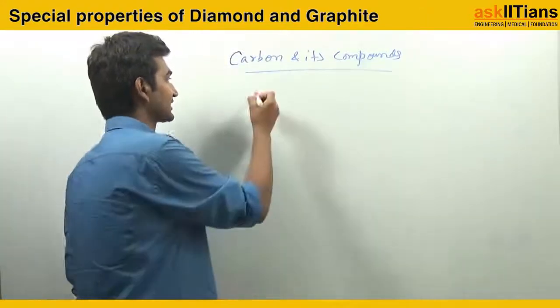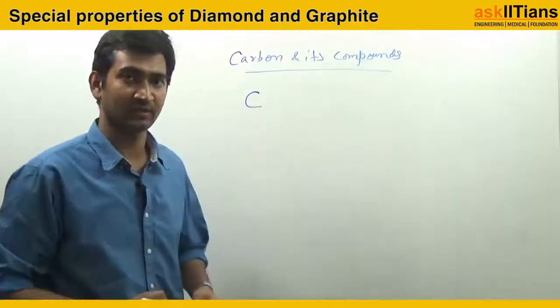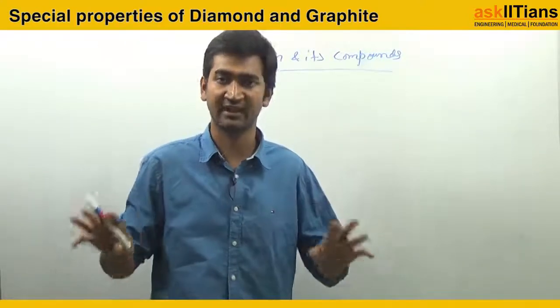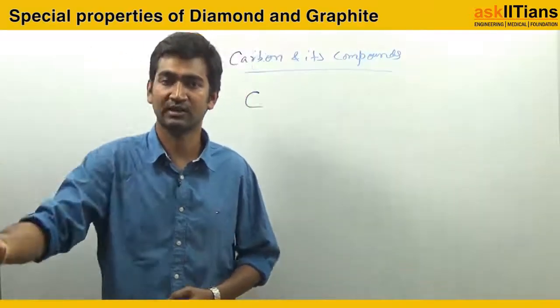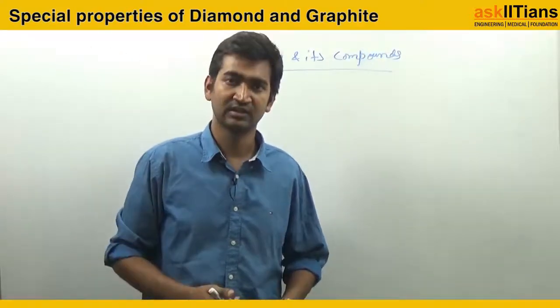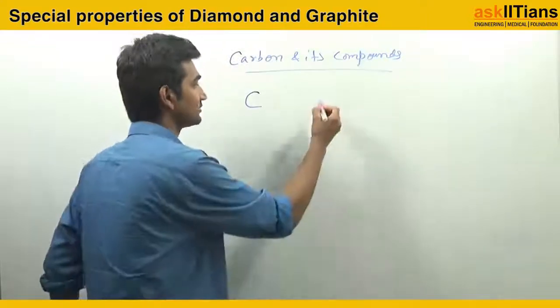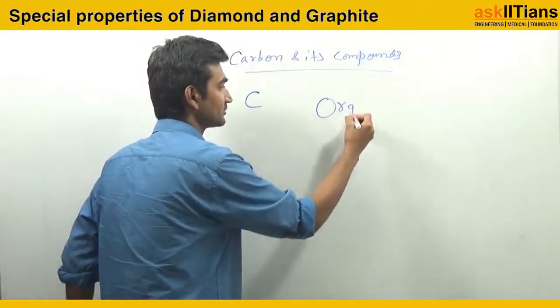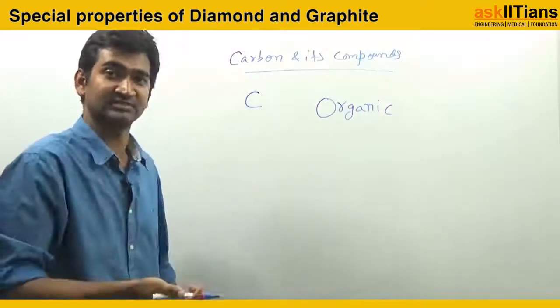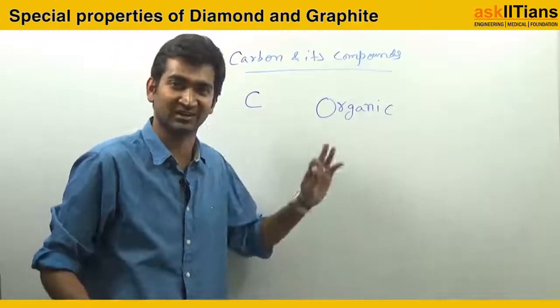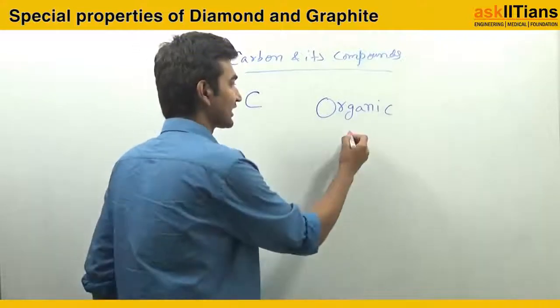Now when I say carbon, for example right now you are in class 10th, when you start class 11th, 12th, then you will have a different sub-subject of the chemistry subject. That is organic chemistry.